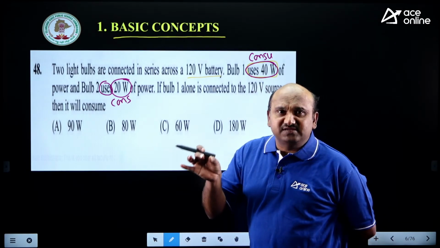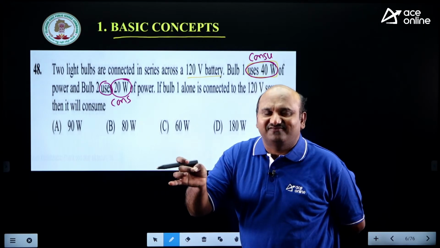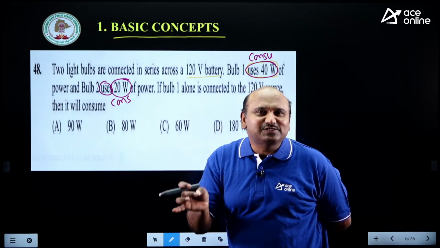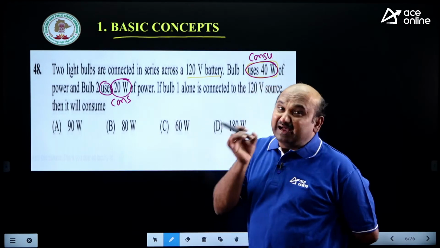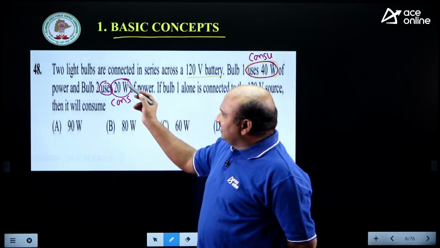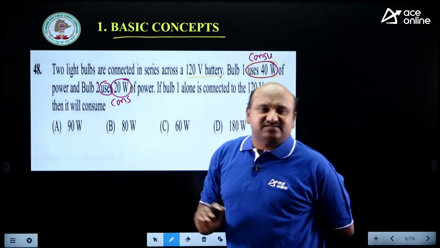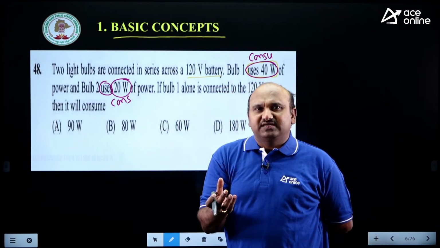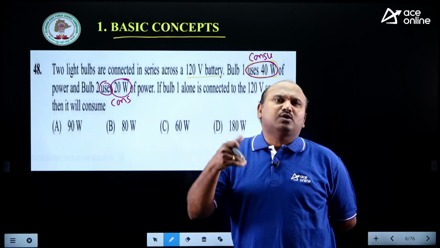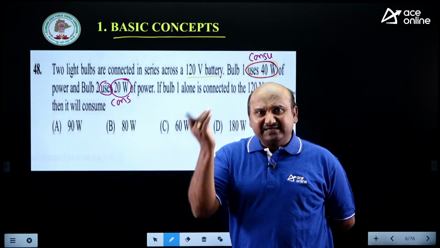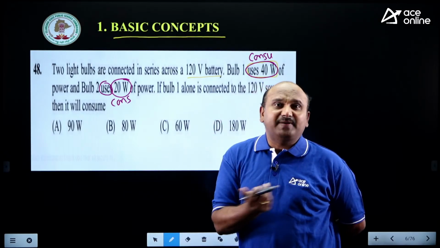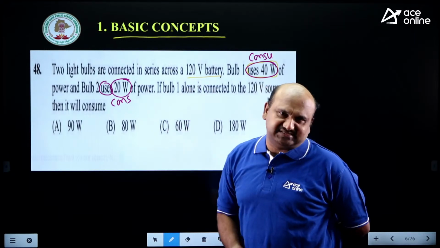Consumption always depends upon the connection, whether it is a series connection or a parallel connection. Series lo connect chesara, parallel lo connect chesara, danni batti decide avutadandi, right? Here the rating is always fixed. Suppose we take a 40 watts bulb, that maximum 40 watts. It can consume 40 watts or less, right? But maximum 40 watts. If we connect it in series it consumes less, and if we connect it in parallel it gives the maximum 40 watts.